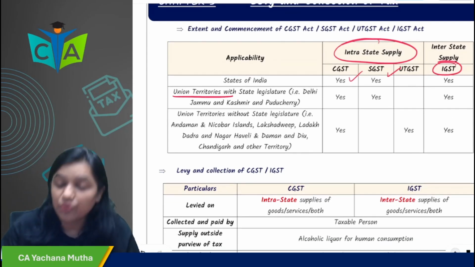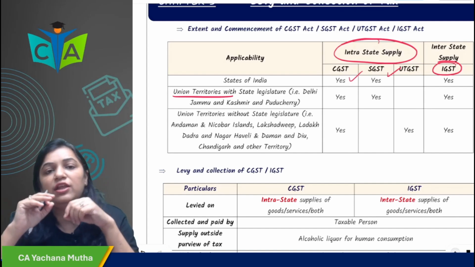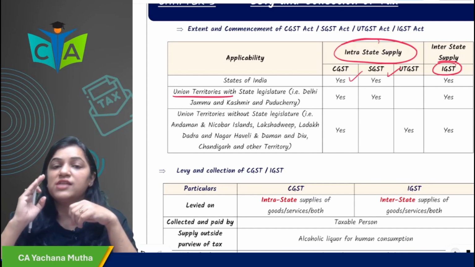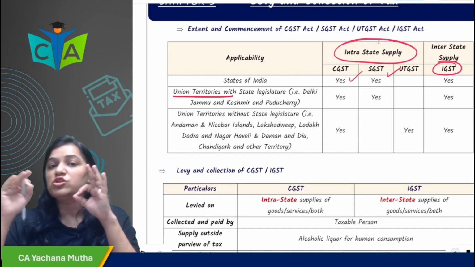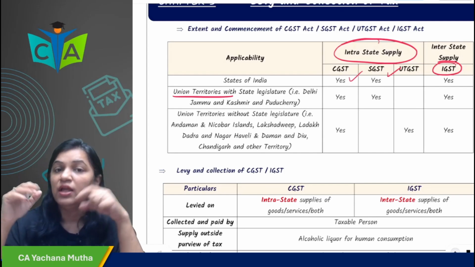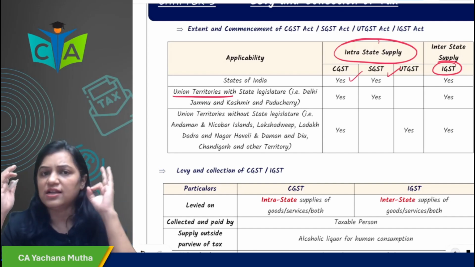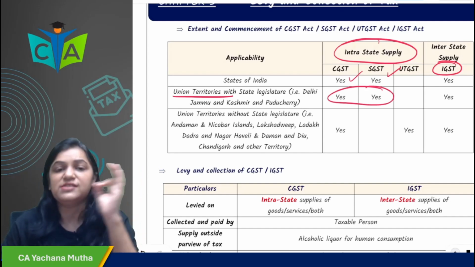Then in case of union territories with state legislature, what was the memory technique for that? DJP. What was that? DJP. Delhi, Jammu Kashmir and Pondicherry. In Delhi, Jammu Kashmir and Pondicherry, which tax would be levied if you are supplying? The location of supplier and place of supply is in Delhi. The tax that would be levied would be CGST plus SGST.